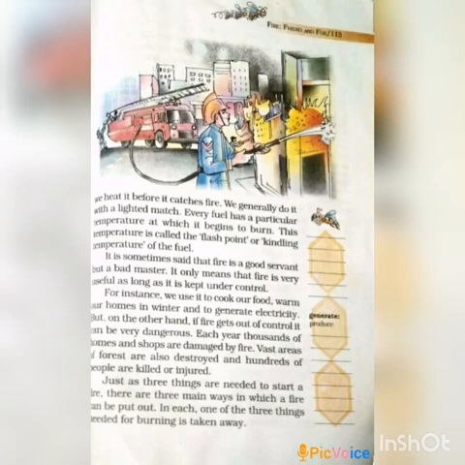So, just as three things are needed to start a fire, there are three main ways in which a fire can be put out. In each one, one of the three things needed for burning is taken away. On the first page we can learn about the invention of fire, how early man invented it, and the things needed to make fire. On this page we also learn what a flash point is: the temperature at which a fuel burns is known as the flash point of the fuel.